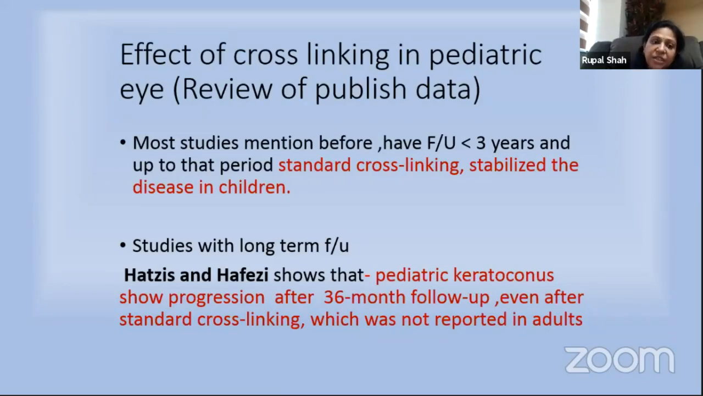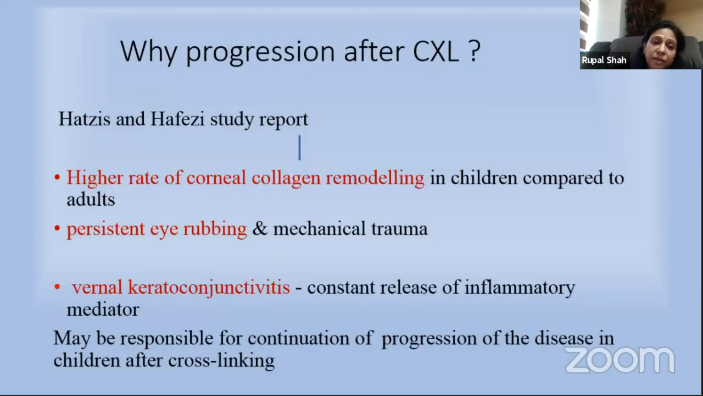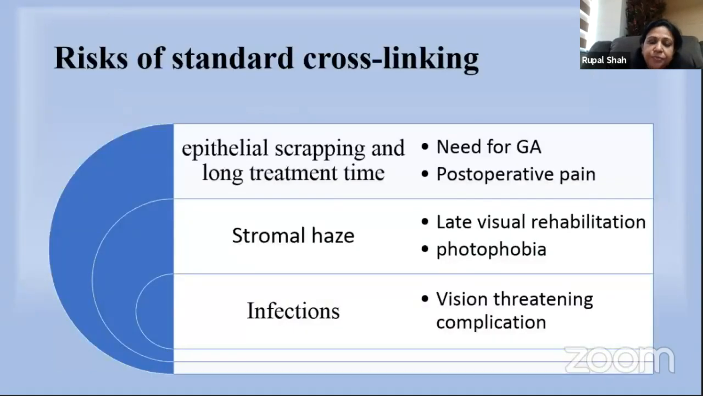The long-term study done by Hersh and Hafezi shows that pediatric keratoconus shows progression after the 36-month or 3-year follow-up, even after standard cross-linking, which was not reported in adult patients. And they conclude that the higher rate of corneal collagen remodeling, persistent eye rubbing, and the presence of vernal keratoconjunctivitis may be responsible for the continuation of the progression of the disease in children even after the cross-linking.